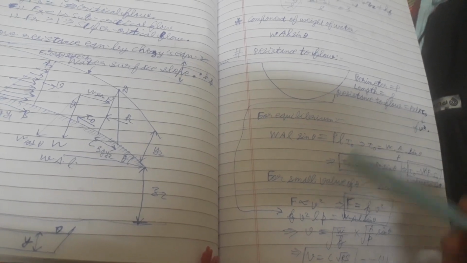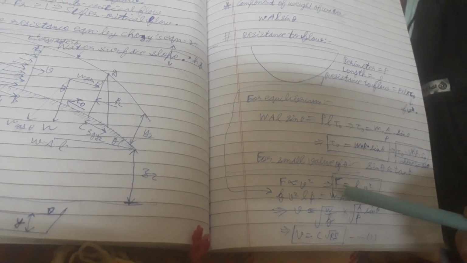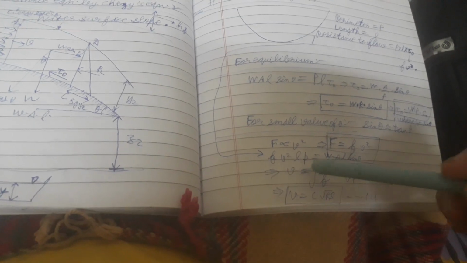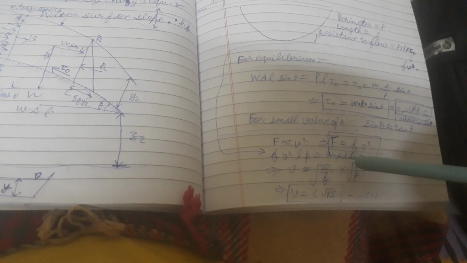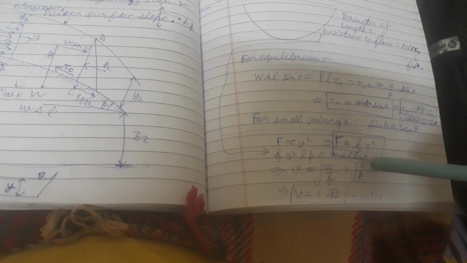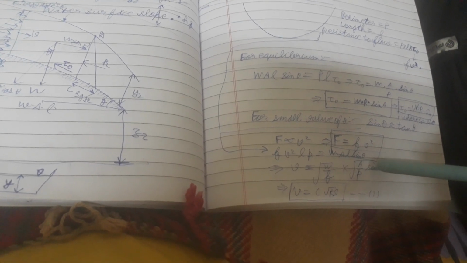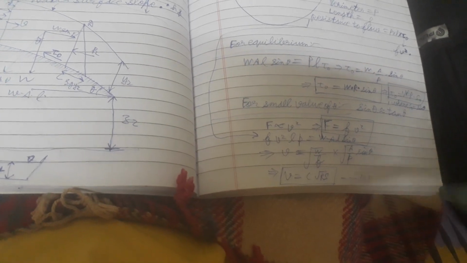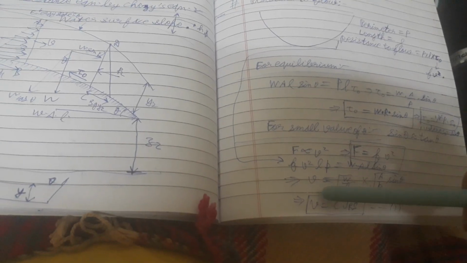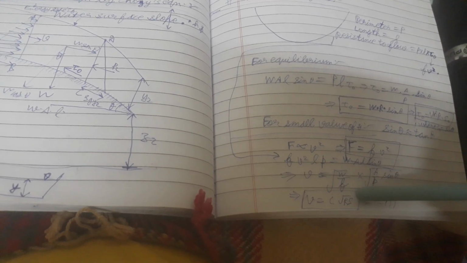Resistance to flow, small f V square LP is equal to WAL sin theta, then V implies V is equal to under root W by f into under root A by P into sin theta, then V is equal to C under root RS, which implies V is equal to C under root RS.